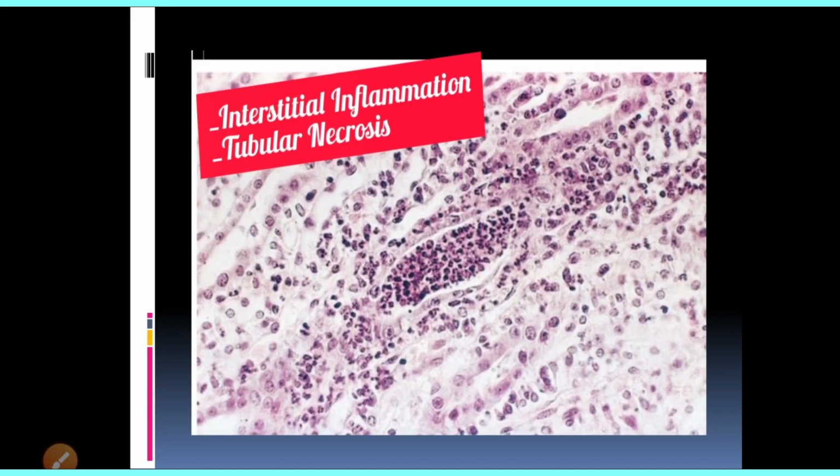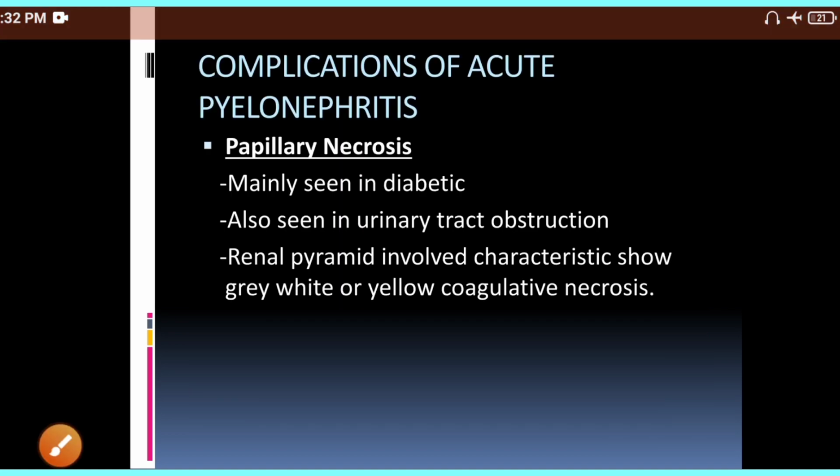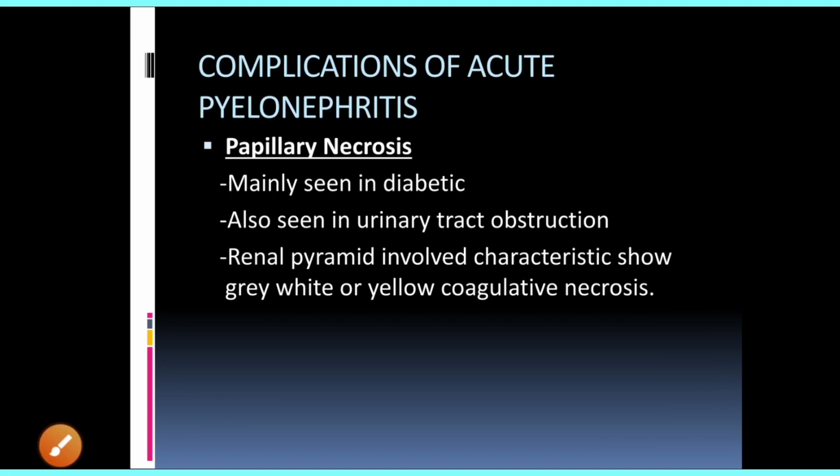So this is the diagram showing you the morphology of acute pyelonephritis, microscopic finding. This is the acute inflammatory cell. This is the tubule that is filled with acute inflammatory cells, and you can see the tubular necrosis as well. So that is the morphology of acute pyelonephritis.